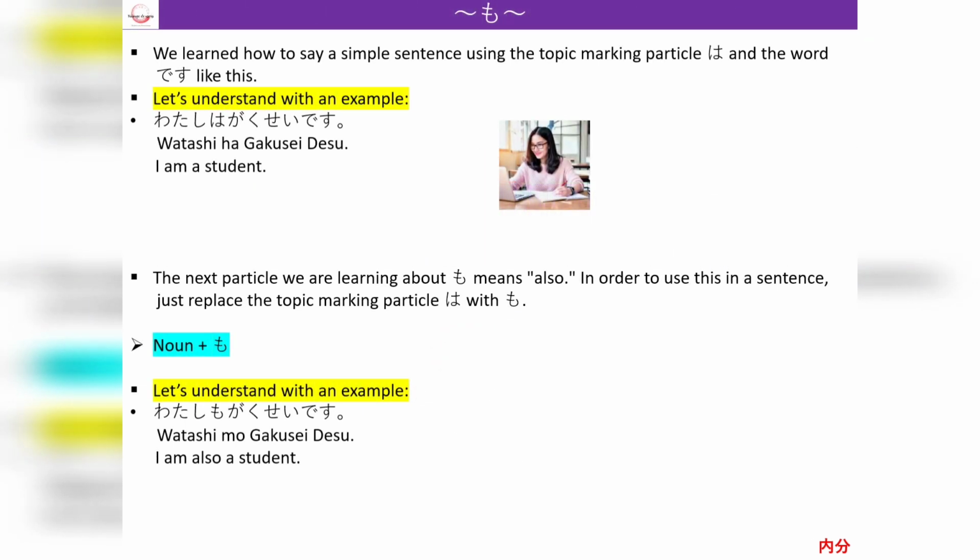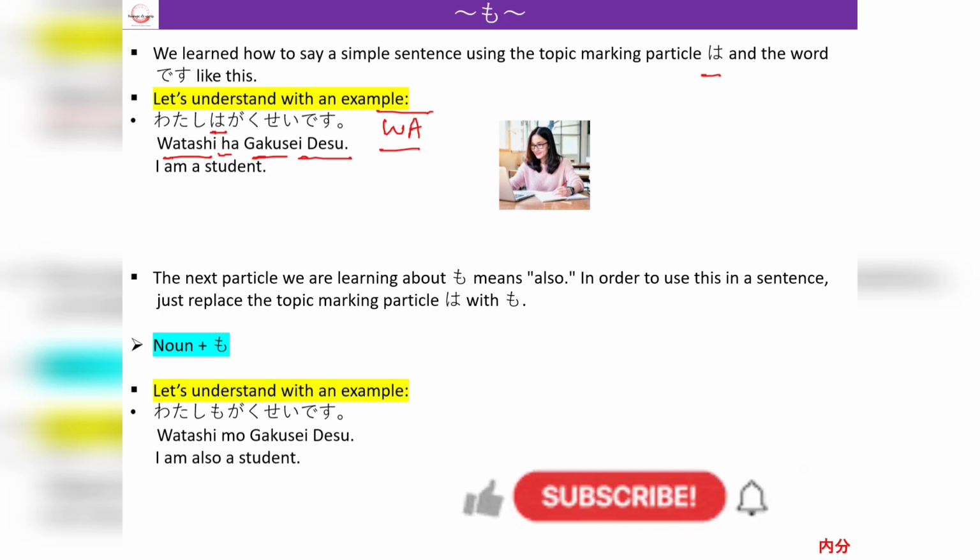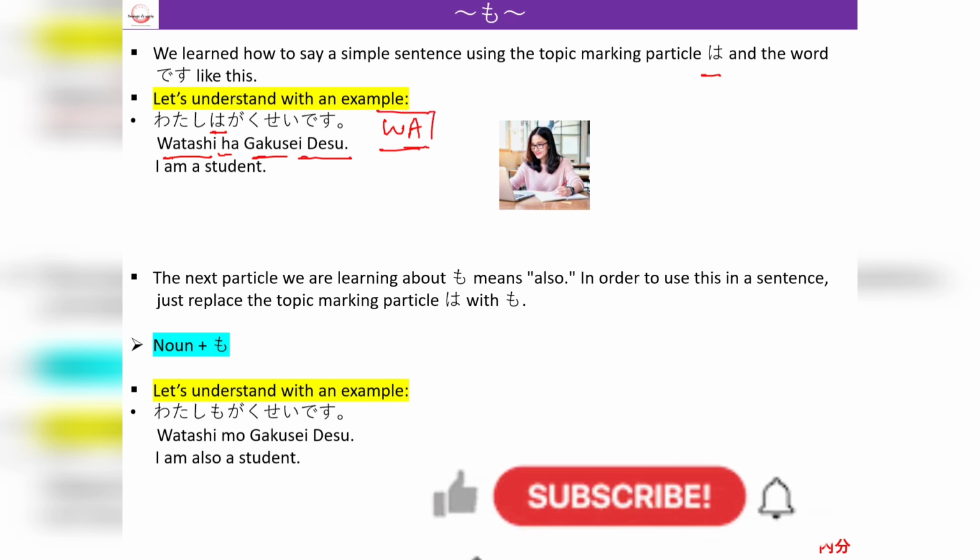In our first video, we have learned the particle wa, which is a subject marker particle, and the sentence will become like this: Watashi wa gakusei desu. We will write it ha, but we will pronounce it wa. We have already studied this particle in our first video. I will drop the link in description. So now we are going to learn about the mo particle.